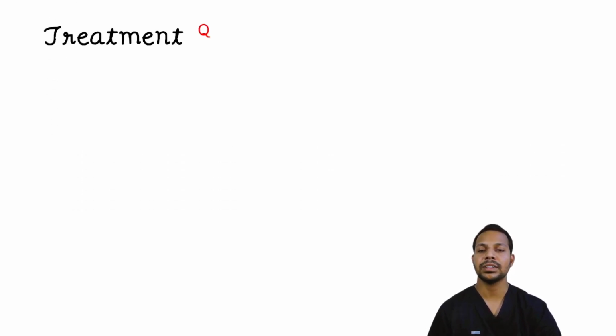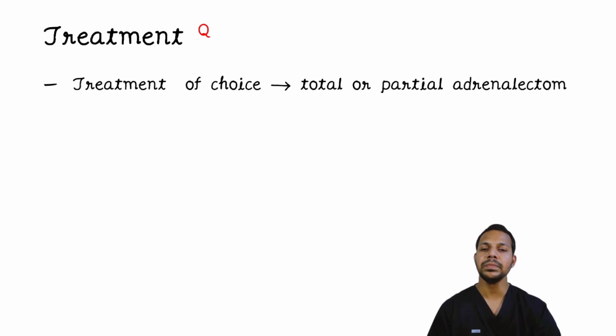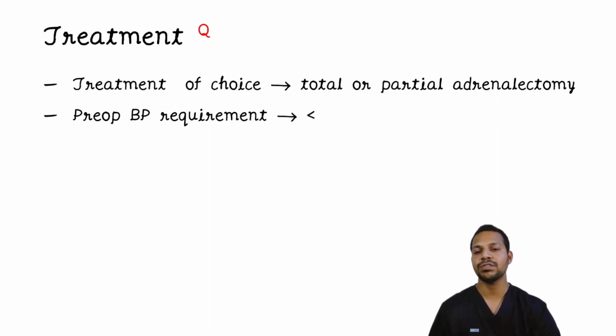Let's look at the treatment part. Since the phaeochromocytoma is a tumor, if it is located focally, removing the tumor is the obvious treatment of choice. So the treatment of choice is total or partial adrenalectomy. And before you go ahead for the surgery, you have to control the blood pressure to a level of less than 160 by 90 millimeters of mercury.